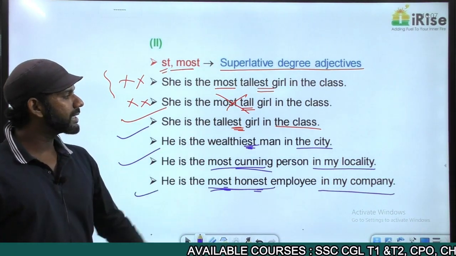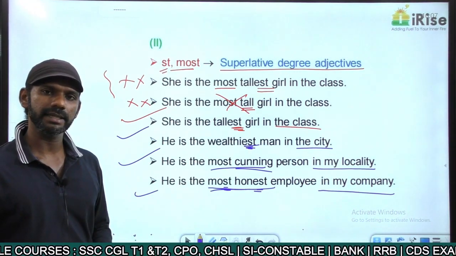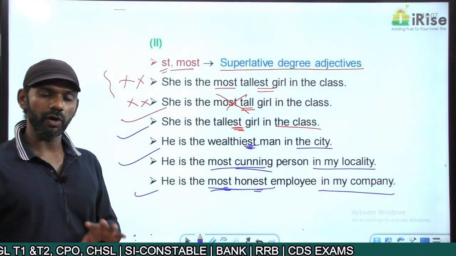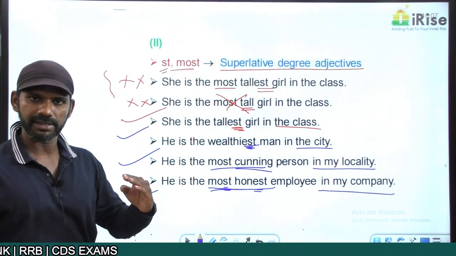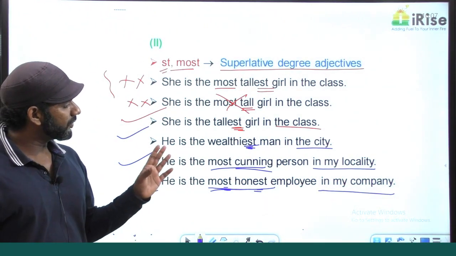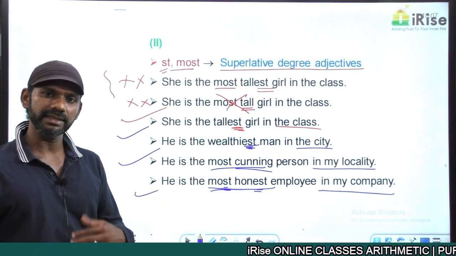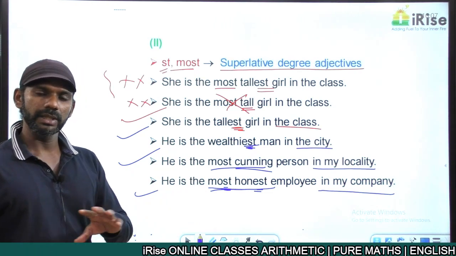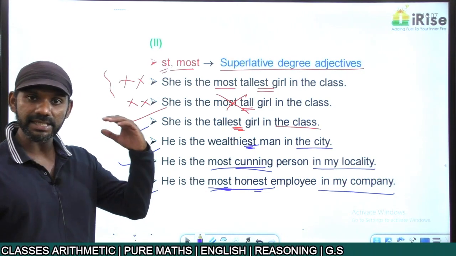She is the tallest girl in the class. From this statement, are there any tall girls in the class? Yes. Only if tall girls are there in the class, I can say she is the tallest girl in the class. He is the wealthiest man in the city. From this statement, are there any wealthy men in the city? Yes. Only if wealthy men are there in the city, I can say he is the wealthiest man in the city.